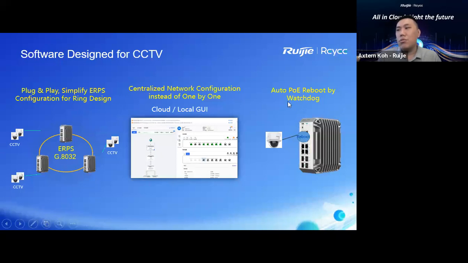For those who do not know what the watchdog feature is, let me explain. The watchdog feature will detect your end devices. Once it detects that an end device is not functional, our switch will automatically reboot the port. This is what we call the watchdog feature. These are some CCTV scenarios. Even if you have a PC scenario, you can also use our solution.